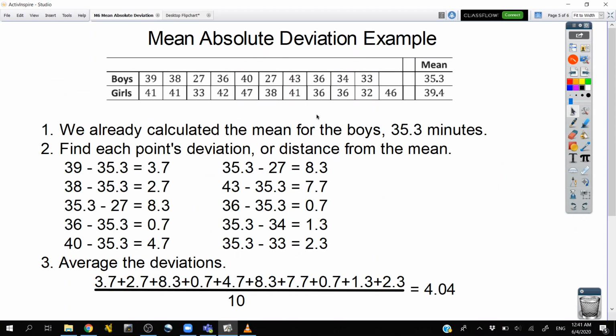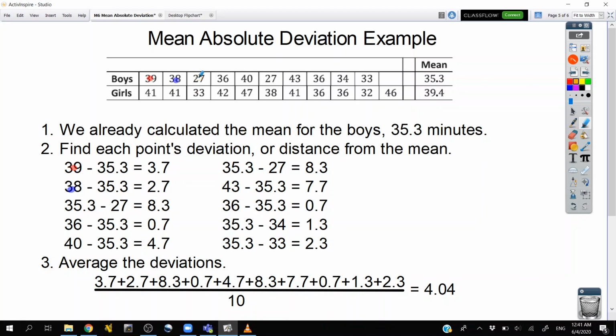So we have boys and girls data. We've already calculated the mean. We know it's 35.3 minutes. Find each point's deviation. So here's what I'm doing. I'm looking at 39 minus that mean of 35.3. Then in the next one, I'm going 38 minus 35.3 to find out how far that 38 is from the